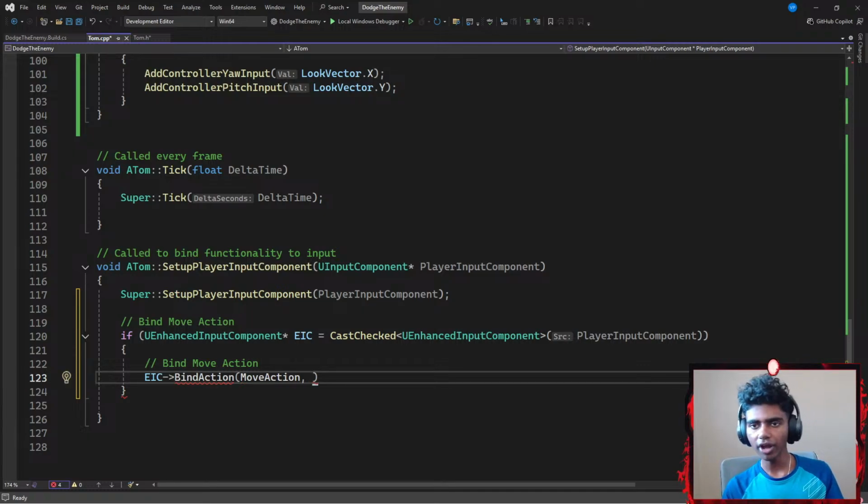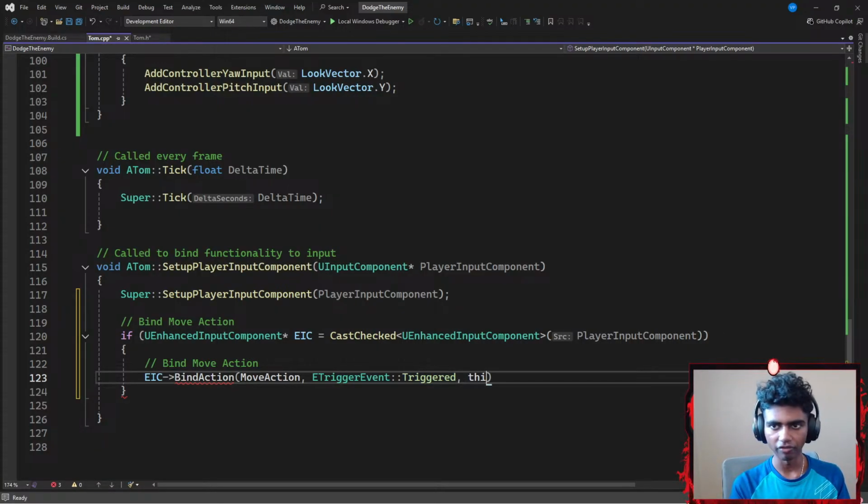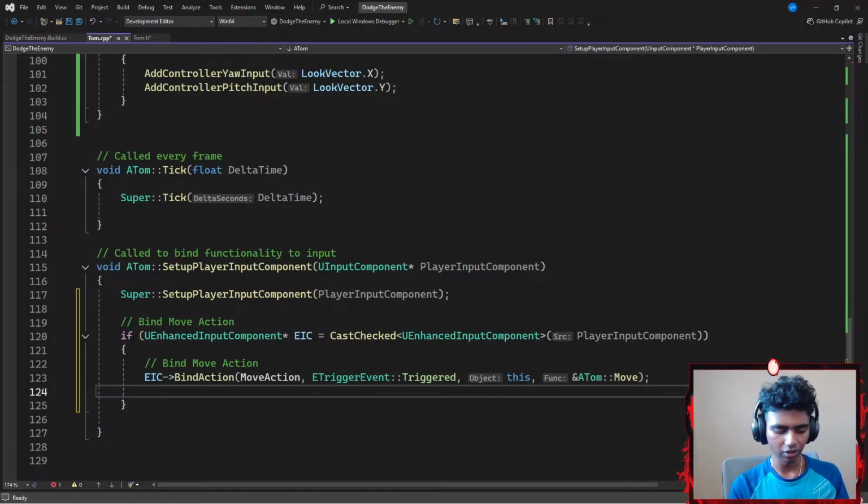Then I'm gonna require a parameter of a trigger type, so I'm gonna go with ETriggerEvent, which is gonna be Triggered. If my move action has been triggered on this object, then I want to do what the memory address of this function tells me to do. The function is gonna be Move, ending with a semicolon.